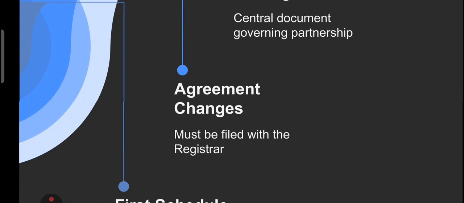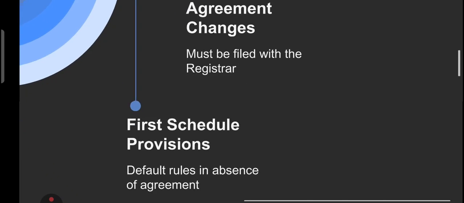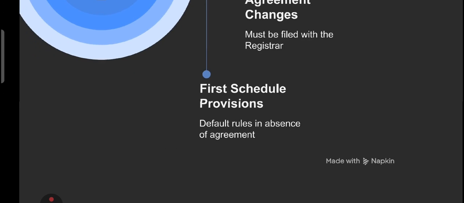Then agreement change. Any update, any change to the LLP agreement must be filed with the registrar to keep things official and legal. And then we have first schedule provision. If there is no LLP agreement, don't worry. The law provides default rule. These are called first schedule provision, which ensure that LLP still work smoothly.